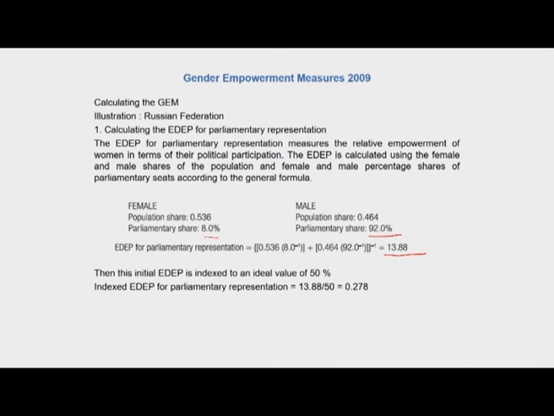So this initial EDEP is then indexed to an ideal value of 50%. So 13.88 divided by 50, which is 0.278. So for Russian Federation, the first variable is parliamentary representation. In other words, we are looking at political participation of women compared to men. The female share in population is much higher, 0.536 compared to 0.46, whereas parliamentary share is only 8%, and in the case of males 92%. EDEP 13.88, indexed to the ideal value of 50%, gives 0.278. So this is the value that we are finally concerned with for parliamentary representation.